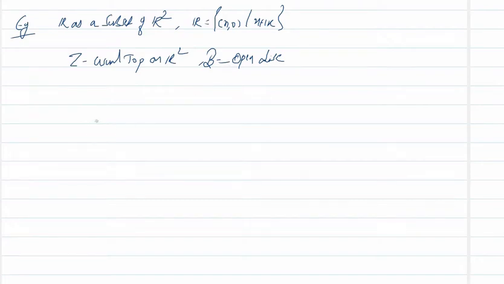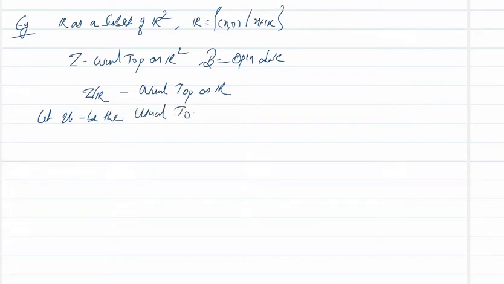Now we claim that tau restricted to R is the usual topology on R. For that, let U be the usual topology on R. First we will show that U is contained in tau restricted to R.